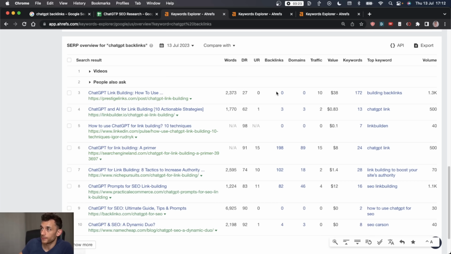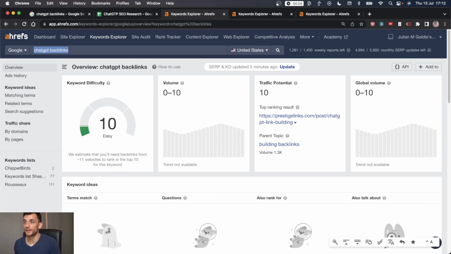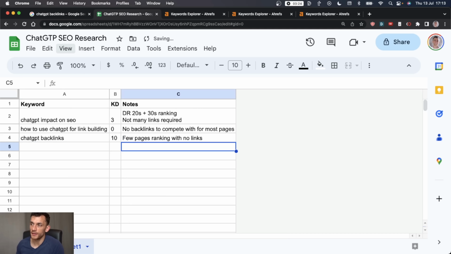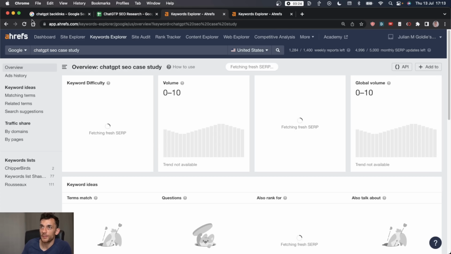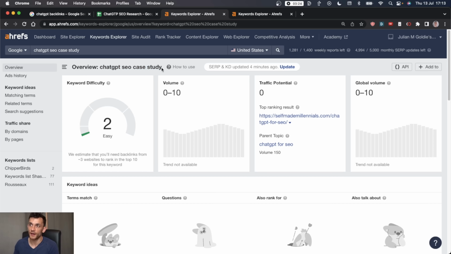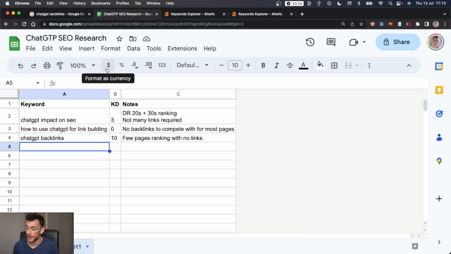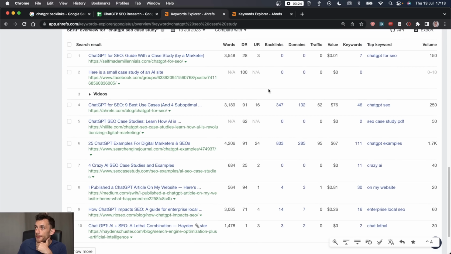Let's see what's ranking. Okay, we got DR27 at the top again. There's a few pages there with no backlinks or not many at all. So potentially we could consider that. We'll put that on the list. And we basically want to go for keywords with as few backlinks to compete with as possible, simply because that means we have to spend less money on link building, which means we'll be able to get ROI on the article faster because we have to spend less on link building and invest less time into it. See what else we got. This is looking good. DR28 at the top. No backlinks pointing to it.